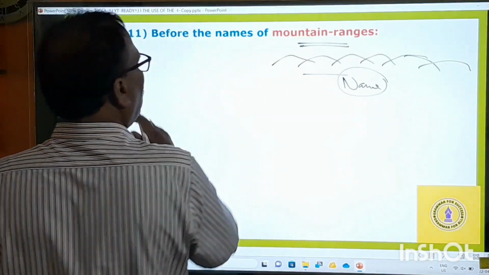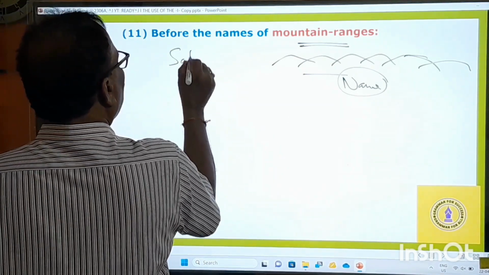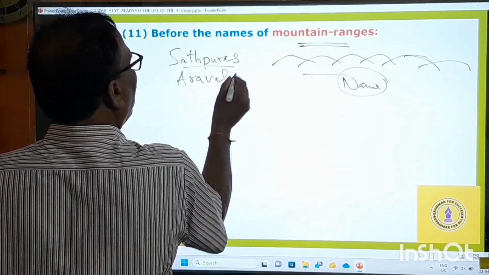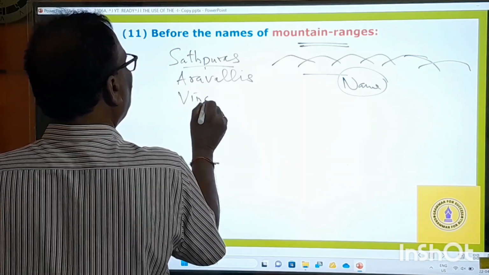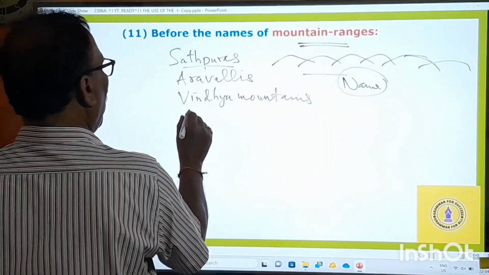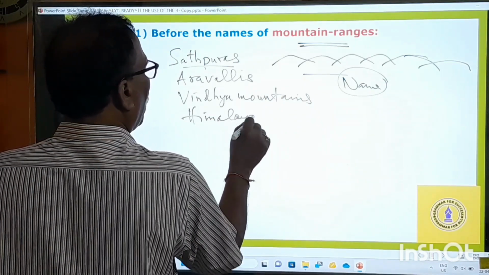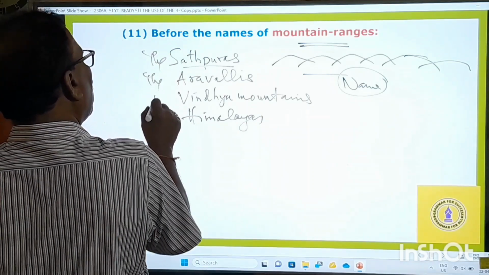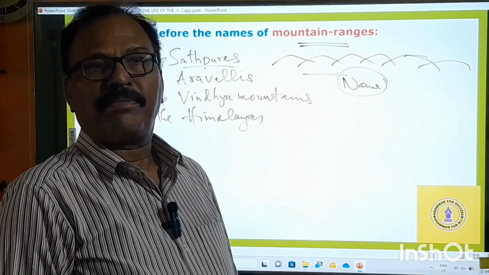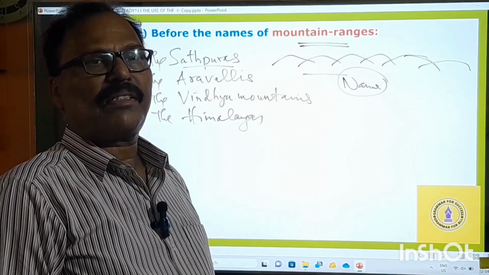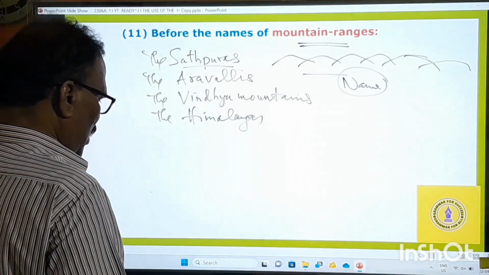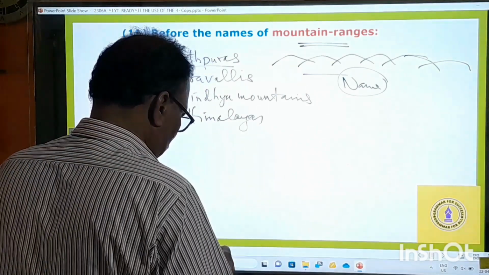For example, there are so many mountain ranges in our country: the Satpuras, the Aravalis, the Vindhya mountains, the Himalayas. So these are all mountain ranges. If you go to Europe, you find the Alps. In North America, the Rockies, and in South America, the Andes. There are so many mountain ranges, so before all of them, we must use the definite article.